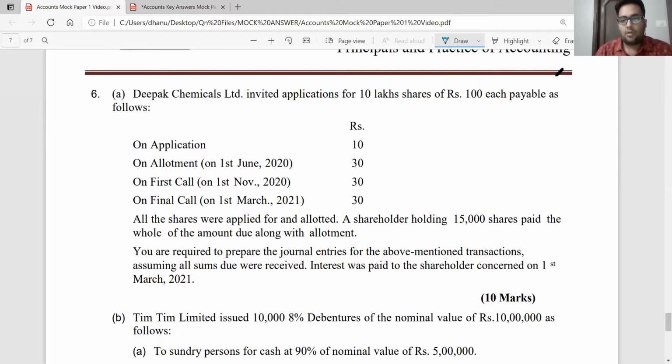Interest was paid to the shareholder concerned on 1st March 2021. So there is the shareholder who is paying calls in advance. You have paid interest to the shareholder. Simple question. Let us step into the journal entries. Few points to be noted, like I always do.